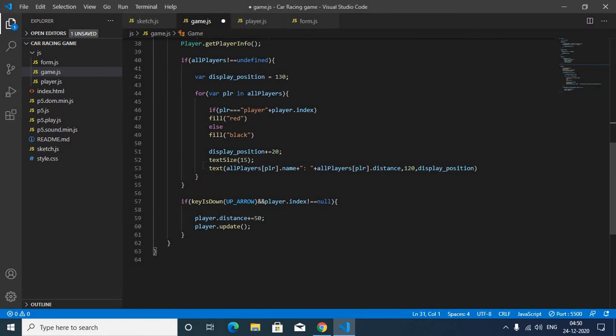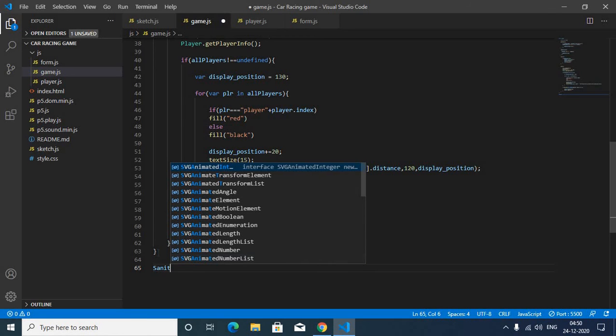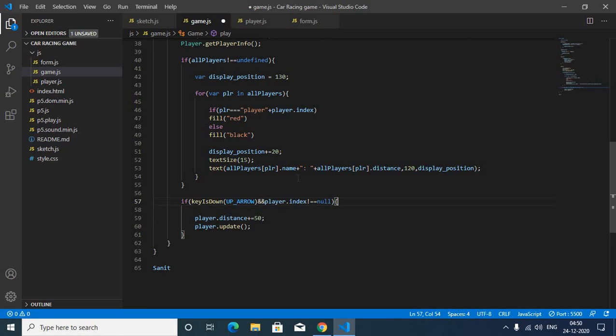Then we have displayed a text. According to this text, first it will display the name, suppose my name is Sunny, then it will place a colon, then it will place the distance. For now, as you know, the distance is 0, like this.